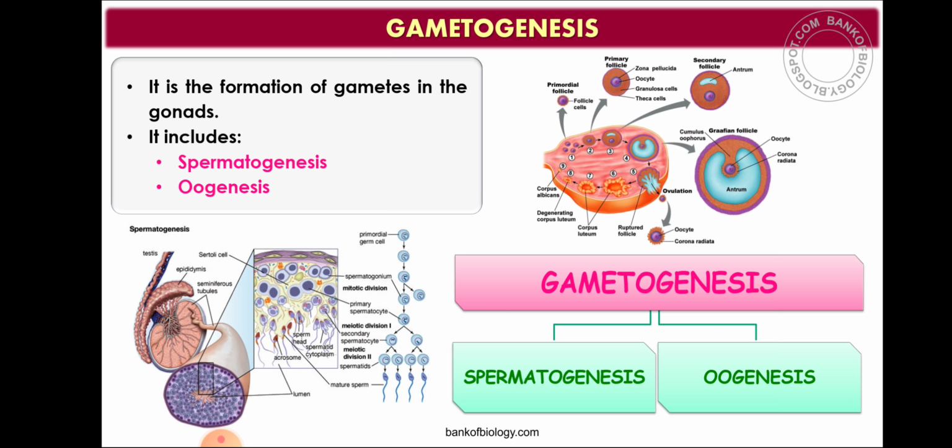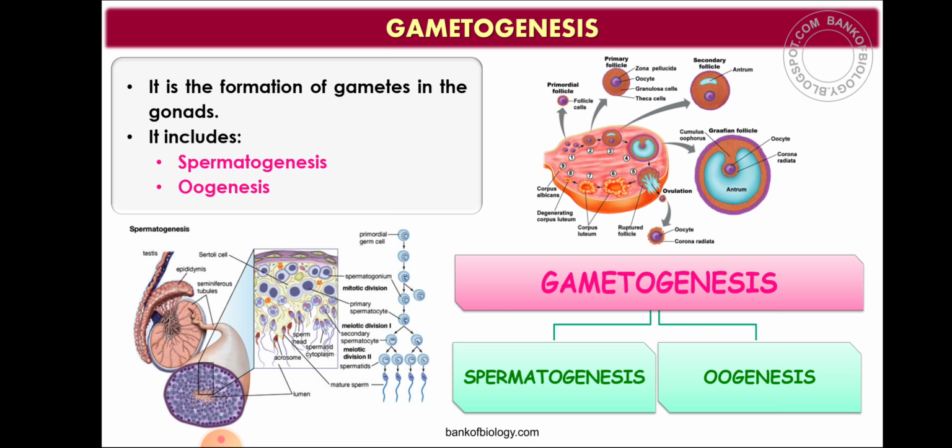Then spermiogenesis is the transformation of this spermatid into sperm or spermatozoa. So after spermiogenesis, sperm heads become embedded in the Sertoli cells. The head of the sperm cells will get embedded in the Sertoli cells. Here you can see in the picture, the sperm heads become embedded in the Sertoli cells. Then finally they are released from the seminiferous tubule, and that process is called spermiation.